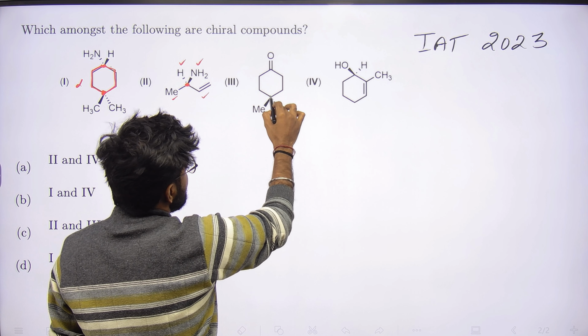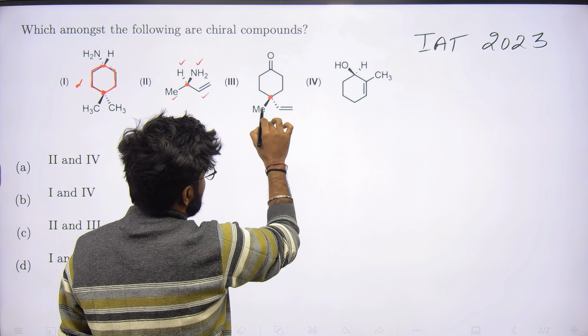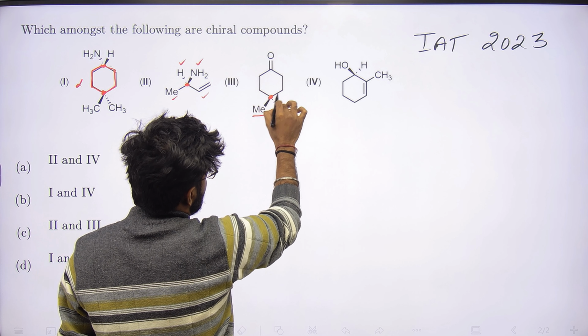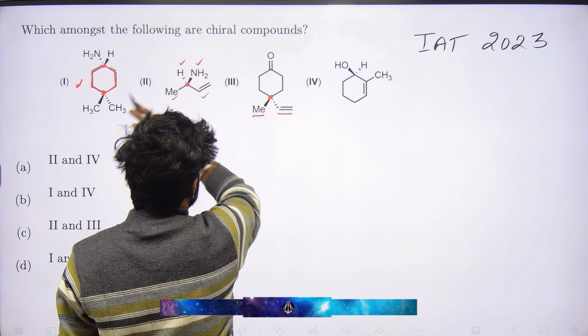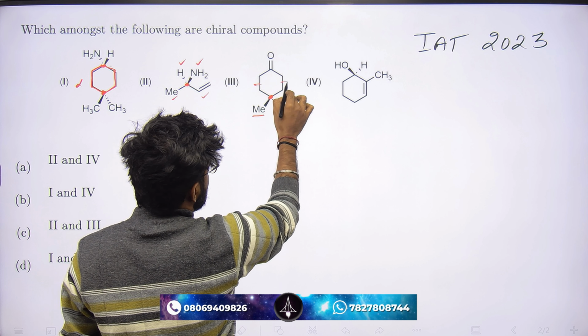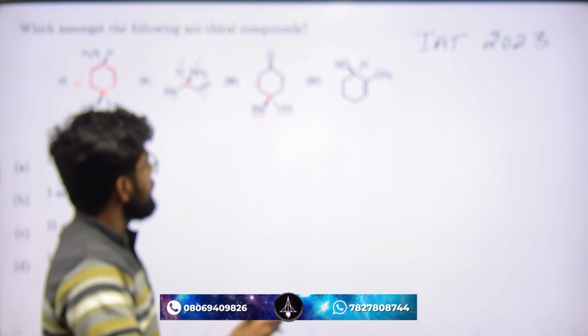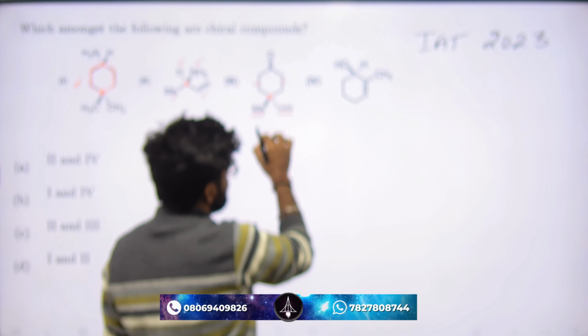Now the third one. Look at this carbon attached to methyl, vinyl and again to the ring. But similar to the first one, these two parts of the ring, the left and the right, are also undifferentiable on the basis of CIP. So basically this is also not chiral.